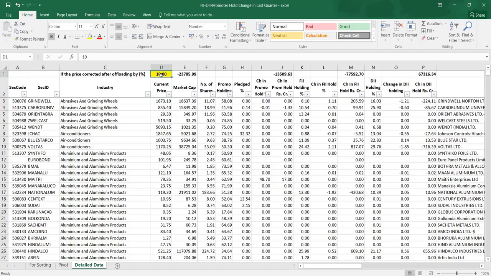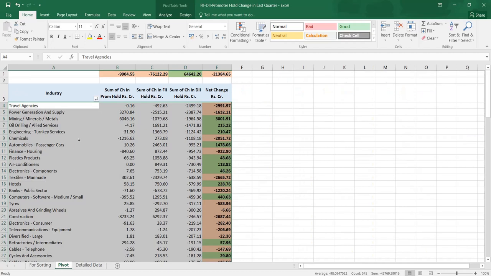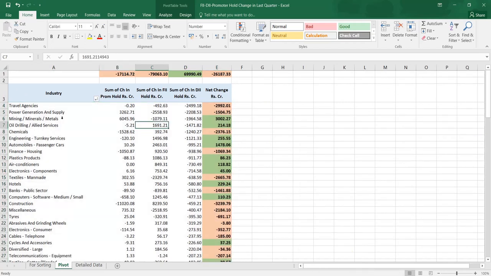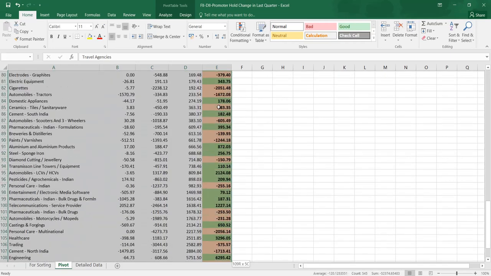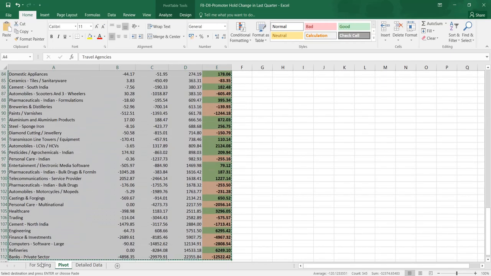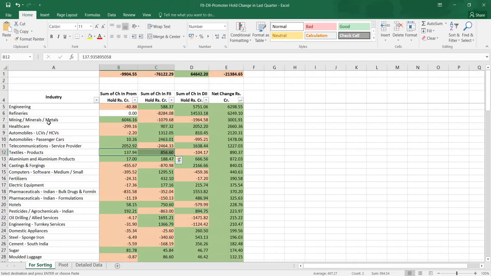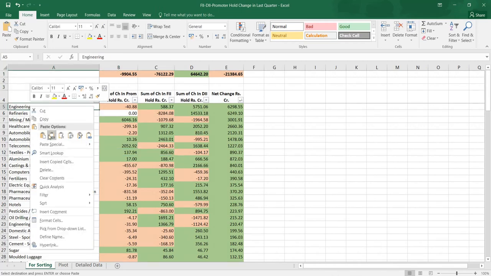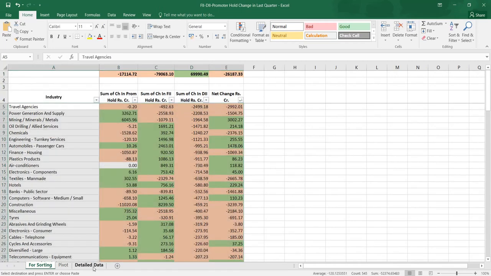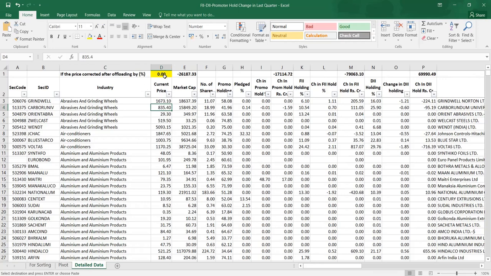I am calculating with it at 0%. Now I have to get a summary of these figures by industry, so I made a pivot table. But the problem with this pivot table is that we cannot easily handle it, so I made one more sorting thing so that we can analyze it in a better way. When the price change happens, I'll explain when percentage is applied, how we will do it again.